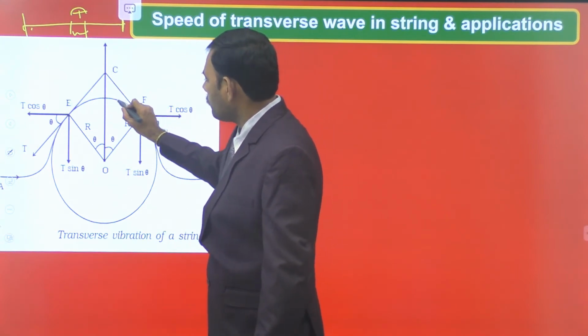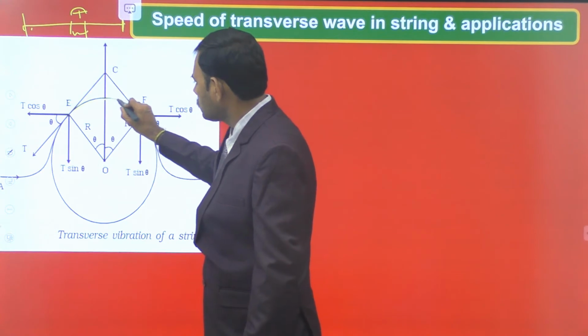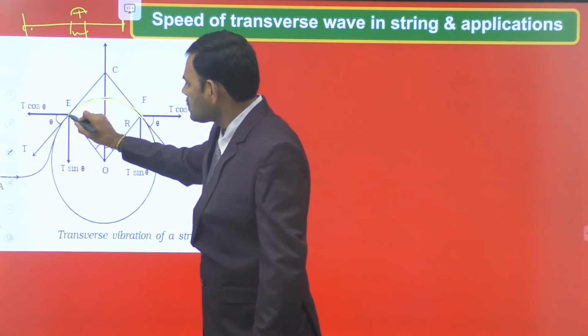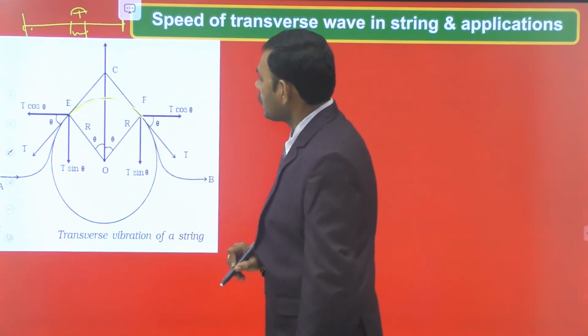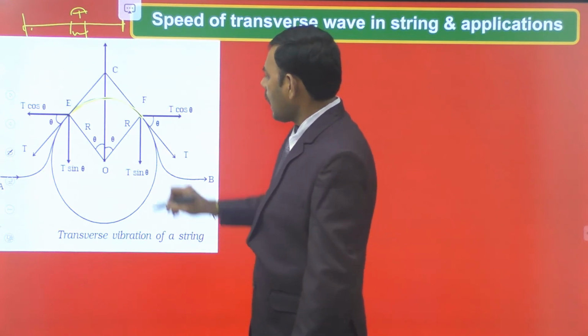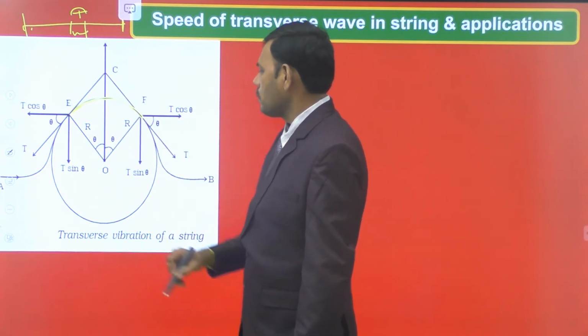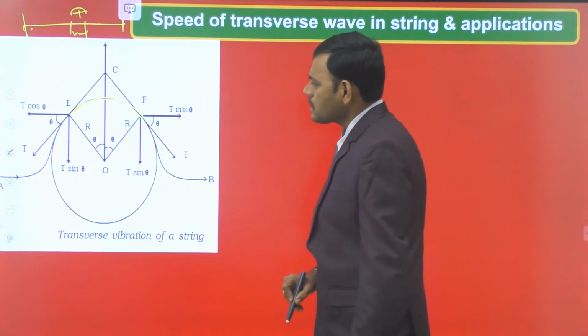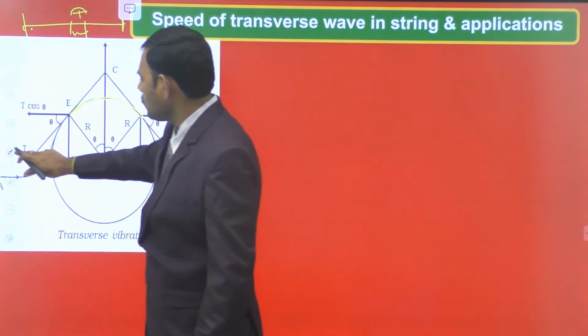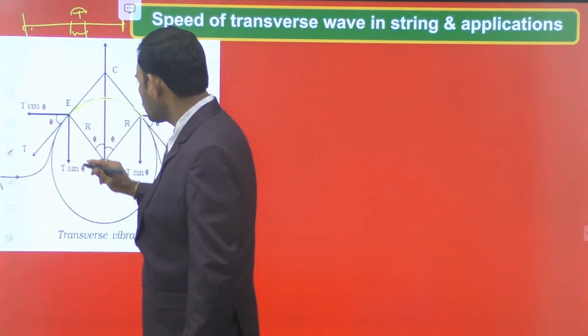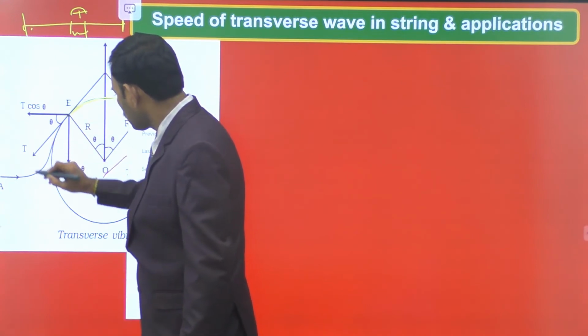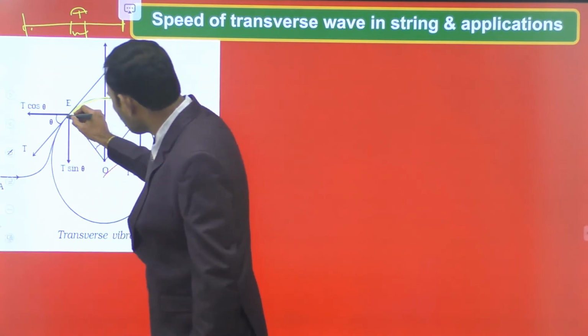Let R be the radius of the circle in which it is vibrating. The tension developed in the string is T.